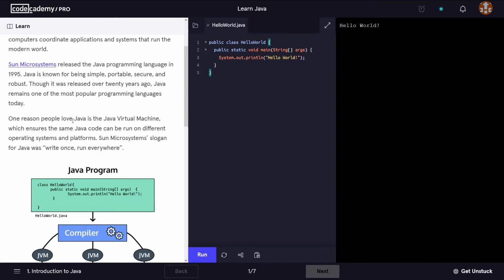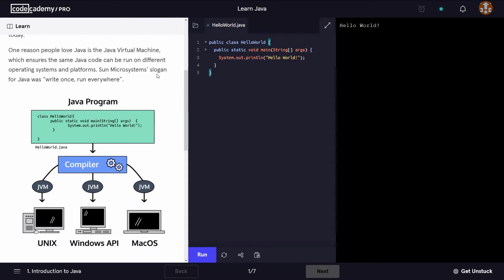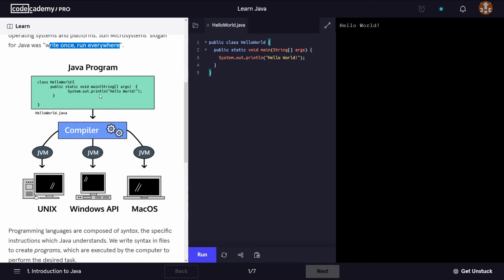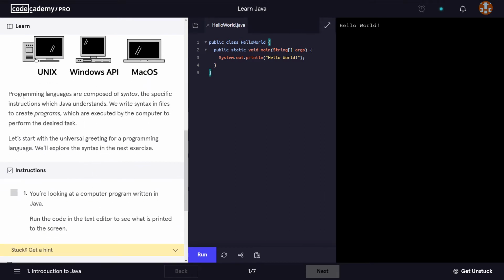One reason people love Java is the virtual machine, which ensures the same Java code can be run on different operating systems and platforms. Sun Microsystems' slogan for Java was "Write once, run everywhere." And then we have a little diagram showing some Java code that gets run through the compiler, and then goes into the Java virtual machine, and it can be run on every platform or every operating system.